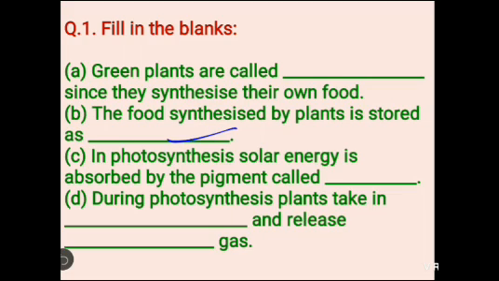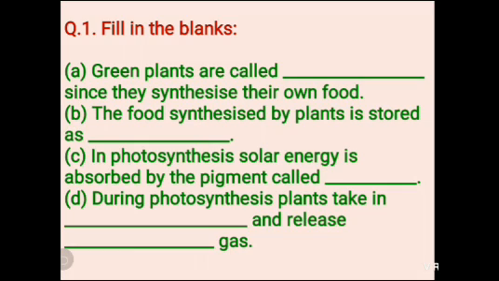Third one is, in photosynthesis, solar energy is absorbed by the pigment called blank. Name that pigment from which solar energy is absorbed by the plant. Which pigment is responsible for the absorption of solar energy? You have to write the name of that pigment. You already know plants absorb sunlight with the help of chlorophyll. Chlorophyll is a green colored pigment.